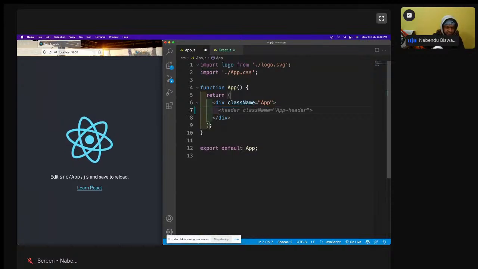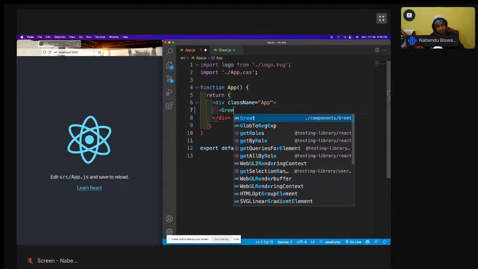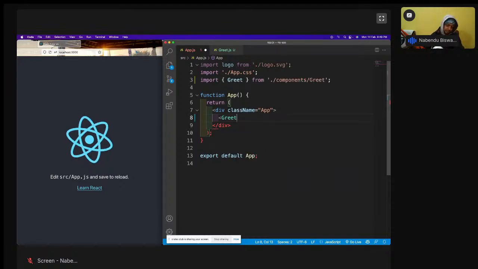And here I'll have a grid, and it gives me the shortcut. And grid, you have to import it. And React components are self-closing like this. Most of the React components are self-closing like this. So it is like the input, but it is actually a component. It is not the input.